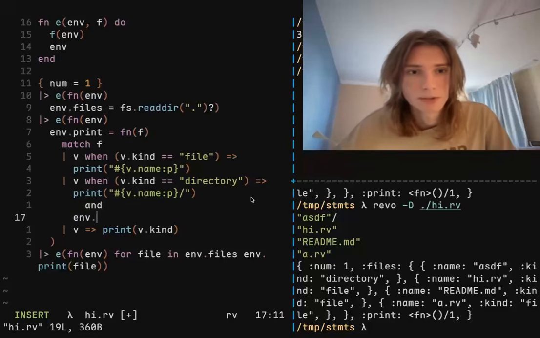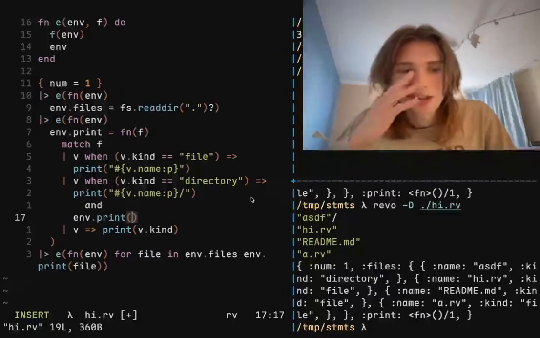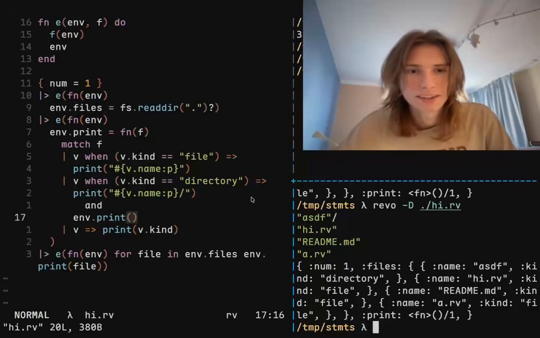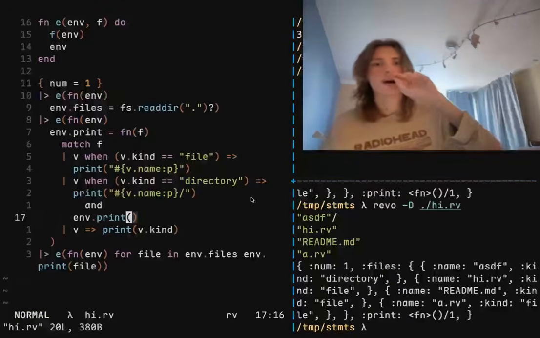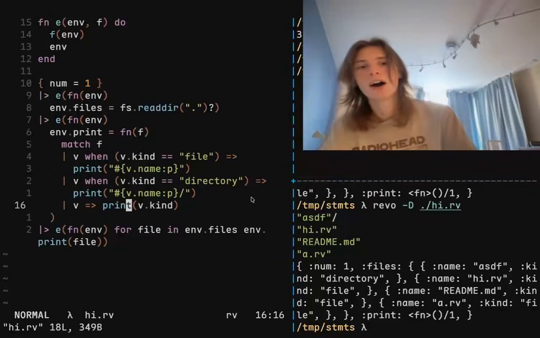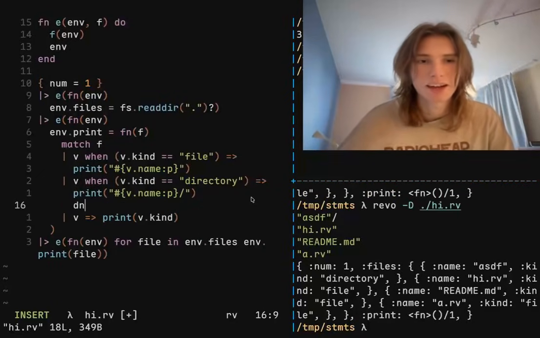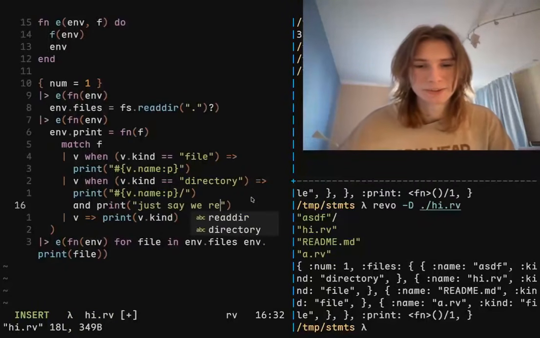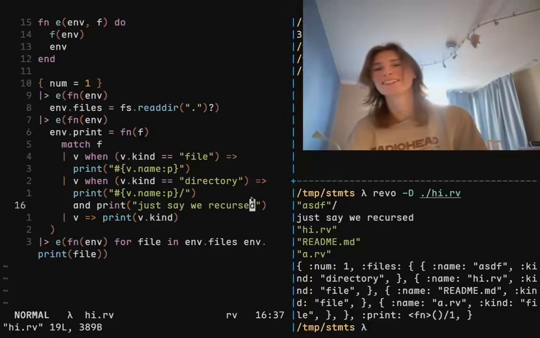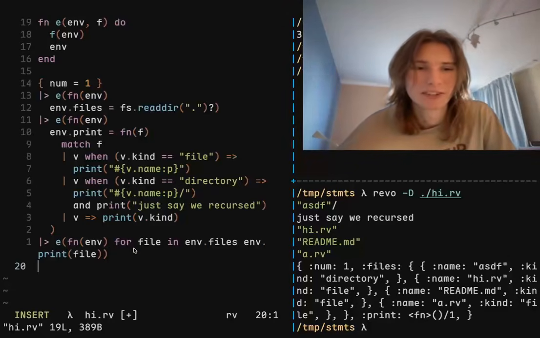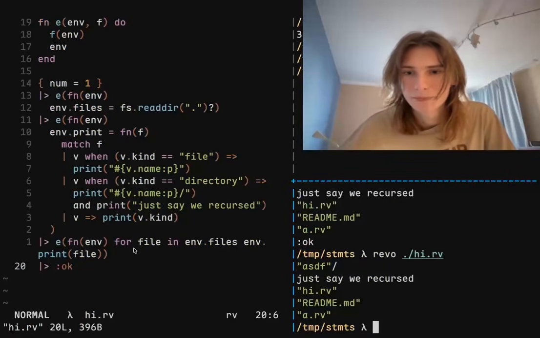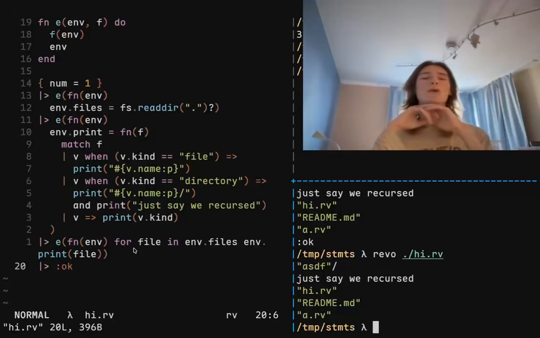So we say and dot print at, yeah. Well, you know what? I don't really care. We would have to recurse into it, which I don't really want to do. I just don't feel like bothering with it. So let's say and print, just say we request. Yeah, let's go. Now we speedrun the tree command, and then we just return okay instead of returning the whole environment, so we don't have to keep it forever. And if we run it with no dash d, wow, we've made a program.